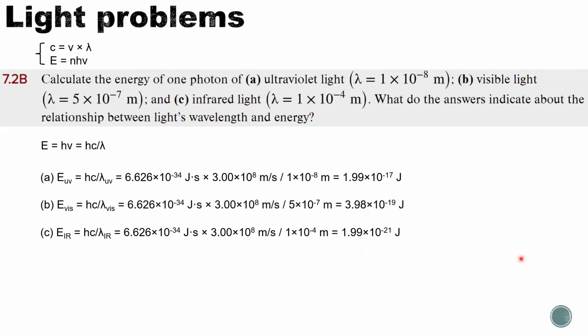And again, we're comparing one photon each. If you have only one photon of UV light but thousands of photons of IR, then the energy may be different. But if you're comparing apples to apples, one photon to one photon, we can establish this relationship: the smaller the wavelength, the bigger the energy of one photon. All right, this is the end of this video, and I'll see you next time.